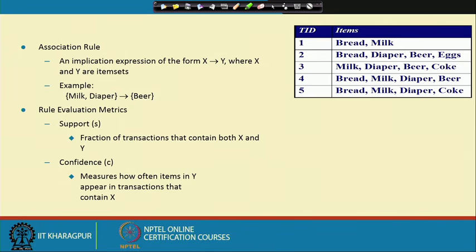That means, if we consider the rule milk and diaper associated with beer, the set milk and diaper has to appear in more than min sup fraction of transactions. The item set beer also has to appear in more than min sup fraction of transactions. Both have to appear, say if min sup is 30%, more than 30%.